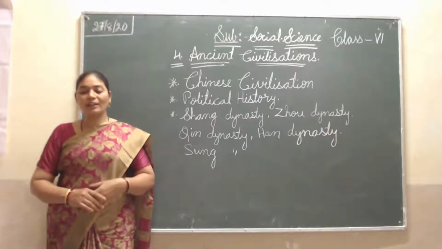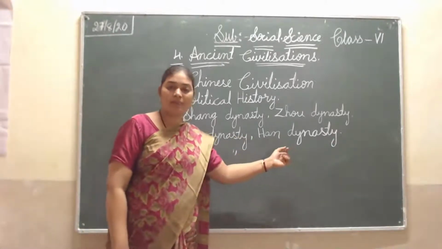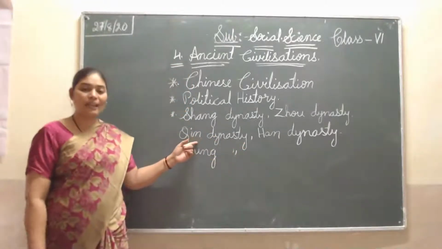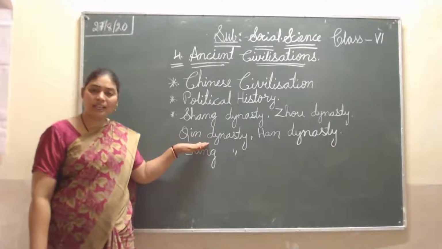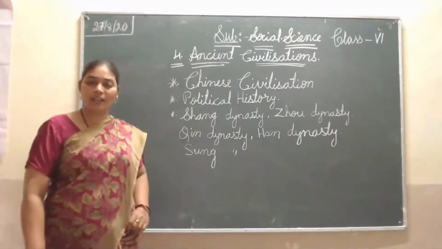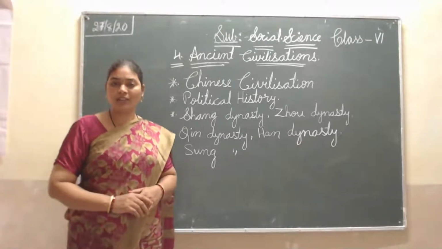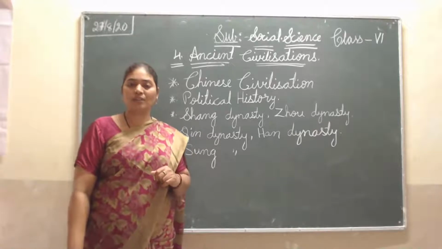And after the Qin dynasty, the Han dynasty came. Those who were good kings, strong kings and great warriors maintained the kingdom very well. They enlarged the kingdom and looked after the subjects, maintaining their dynasty nicely.